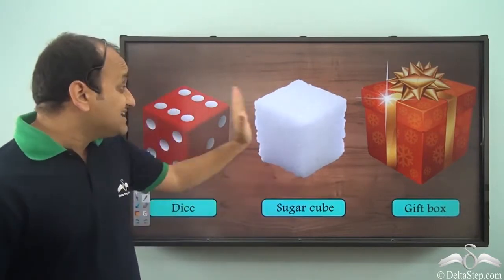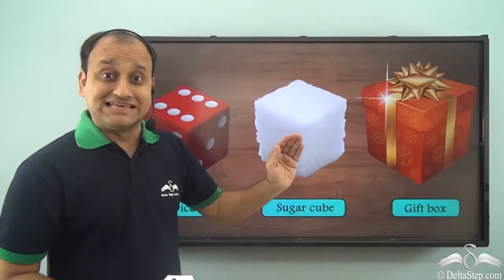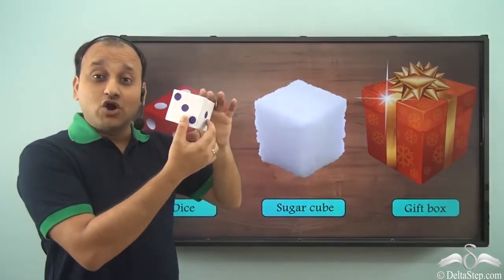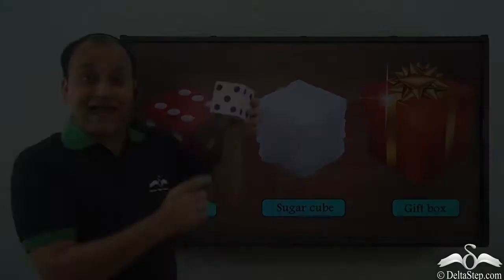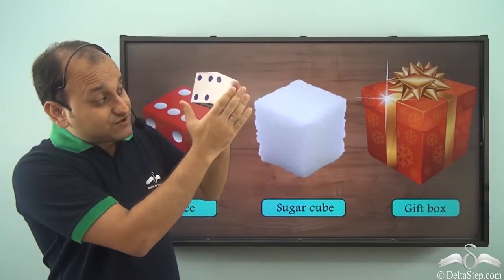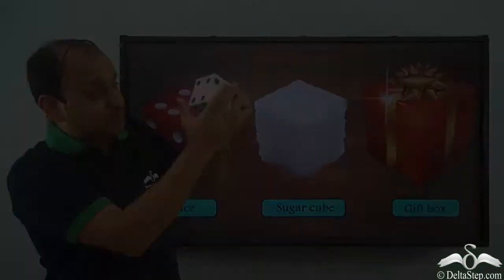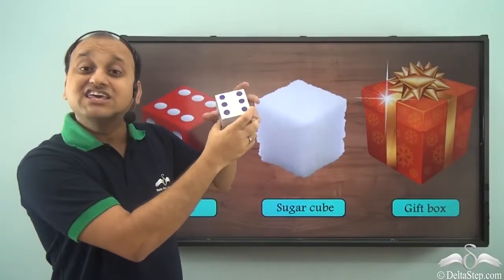So all these things have cube shape. So all these things resemble a cube. So what do we call this shape? Well, this shape is a cube, and all its different faces which you see are actually square in shape. So many squares come together to give us cube.